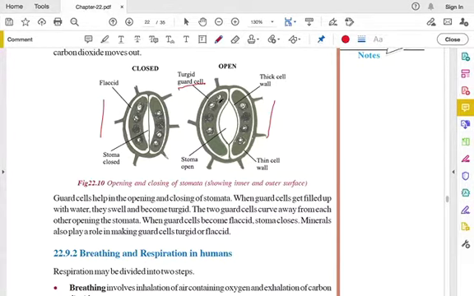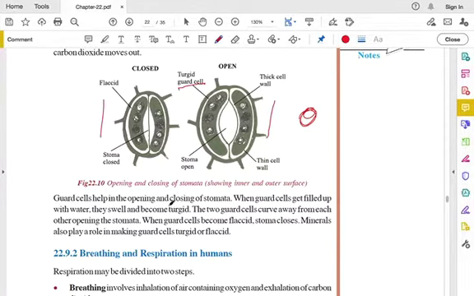But when these guard cells become turgid, like they swell up, the stomata gets open. So the guard cells play an important role in the stomata's opening and closing for respiration.